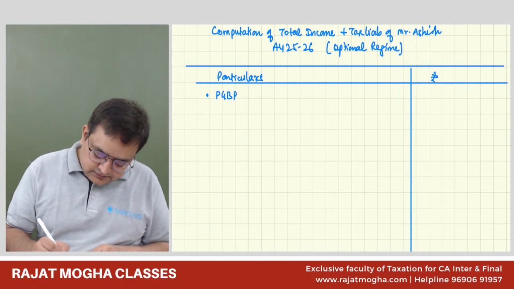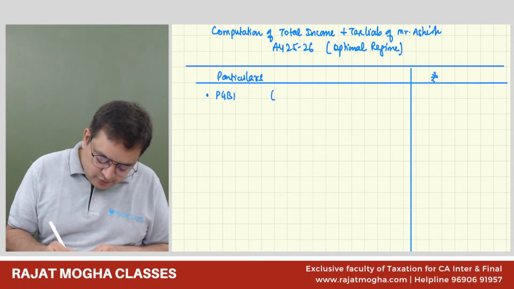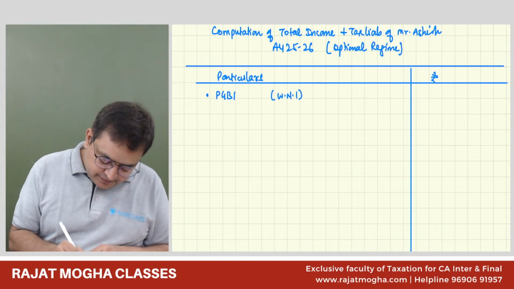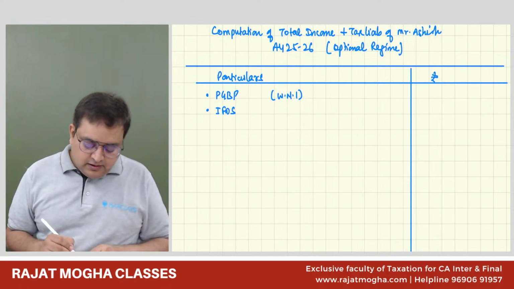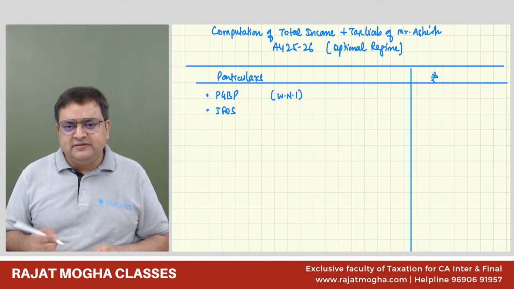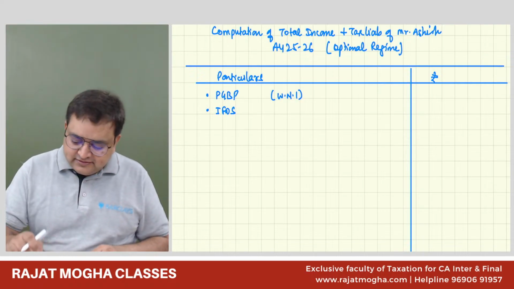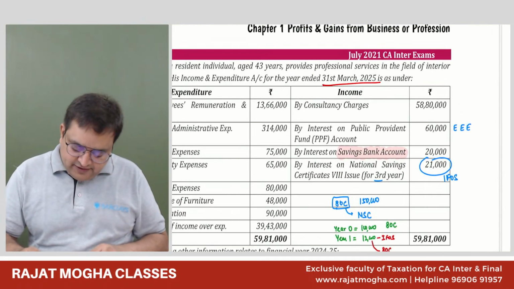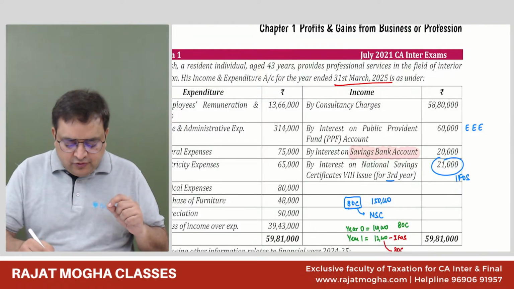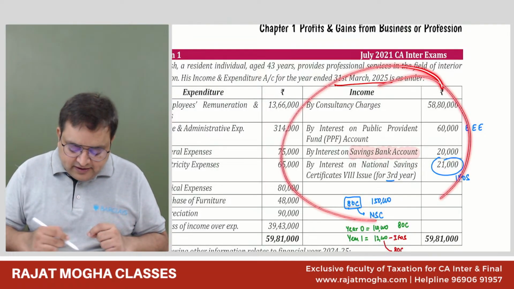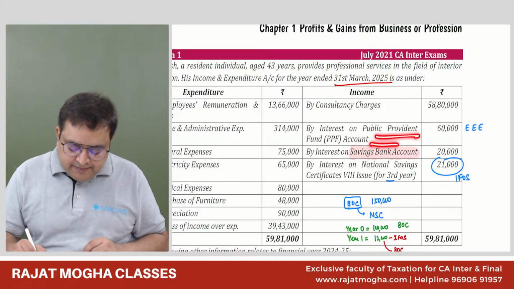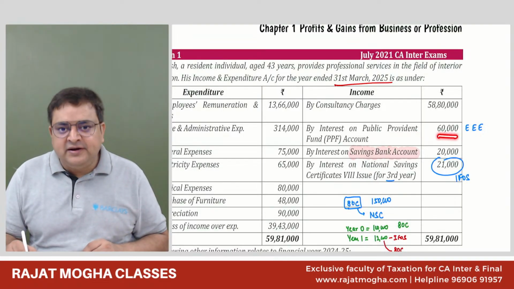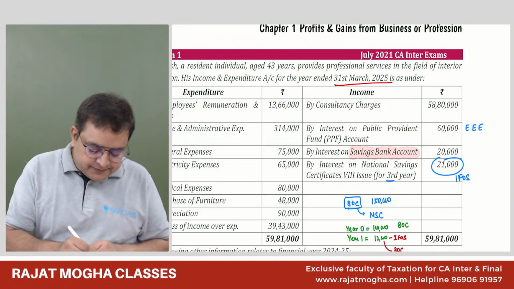PGBP. For PGBP, it is a good idea to make a working note, so we'll make working note number 1. Then we have IFOS also. For IFOS, we'll not make a working note because there are just 2 or 3 points in IFOS. Whenever you are looking for your IFOS income, look at your credit side, your income side. Interest on PPF. It is IFOS, but it is exempt, so we'll show it over there.